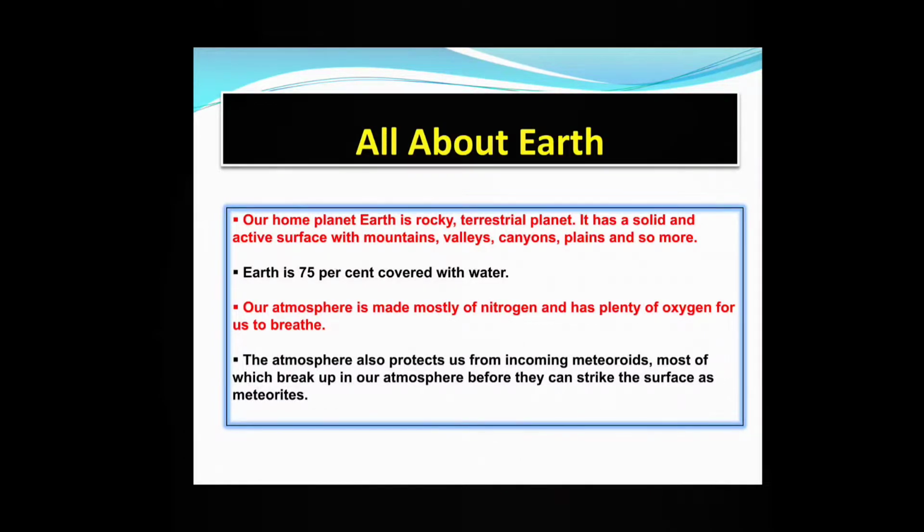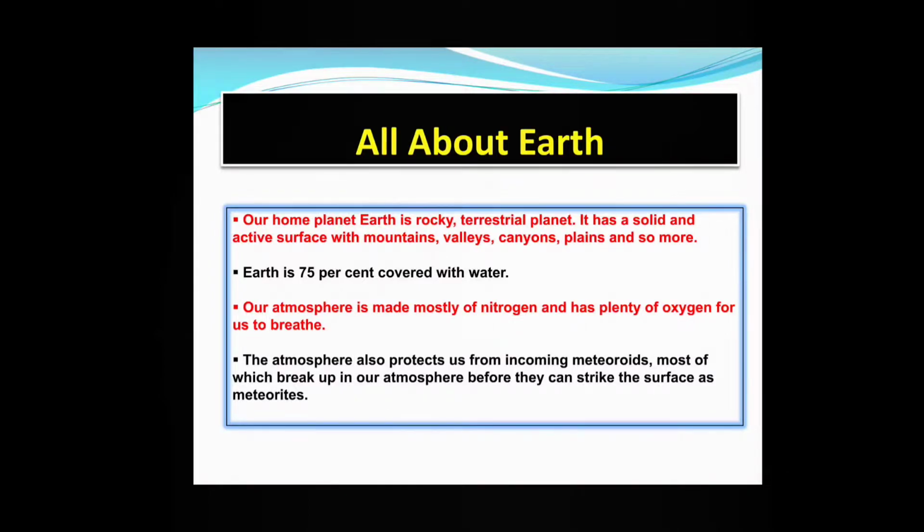It has a solid and active surface with mountains, valleys, canyons, plains, and so more. So, mountains, valleys, canyons, plains, these are all the physical features that we are able to see in earth. Now, what are mountains? Mountains are large natural elevation of the earth's surface rising abruptly from the surrounding level. It is a large steep hill.